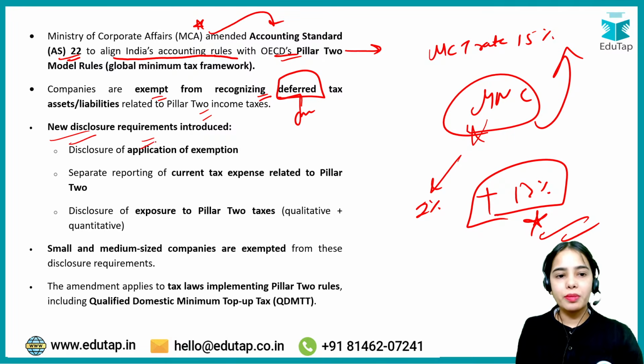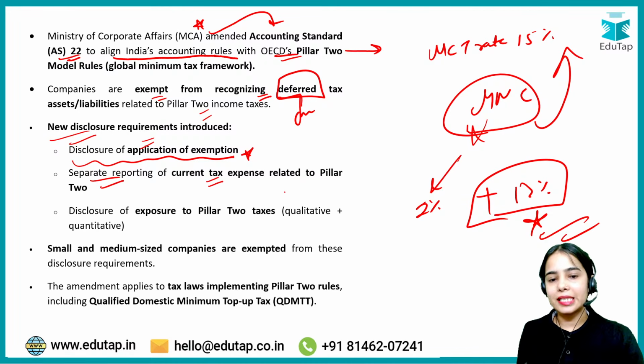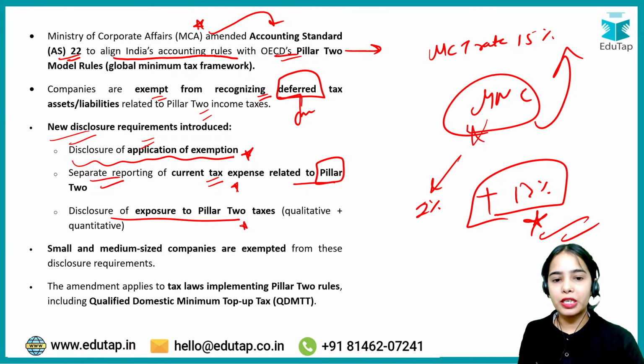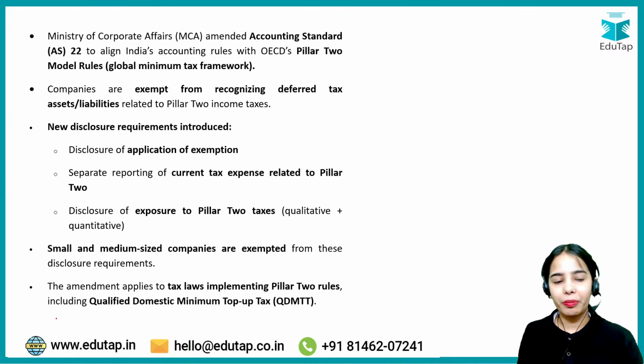New disclosure requirements introduced: disclosure of application of exemption, what they have exempted basically, separate reporting of current tax expense related to Pillar 2. So separate reporting has to happen, that how much tax they are paying. Disclosure of exposure of Pillar 2 taxes, qualitative and quantitative, like the taxes that they are paying and such. Small and medium-sized companies are exempted from these disclosure requirements.